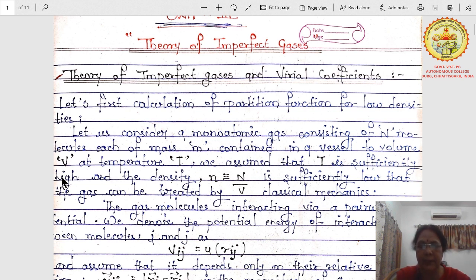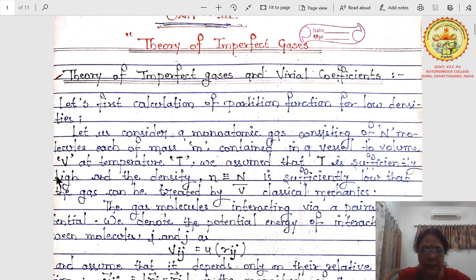You all know that there are two types of gases. One is perfect gases and the other is imperfect gases. Perfect gases obey the ideal gas equation, and imperfect gases do not obey the perfect gas equations. In the theory of imperfect gases and virial coefficients, we have to first calculate the partition function for low densities.